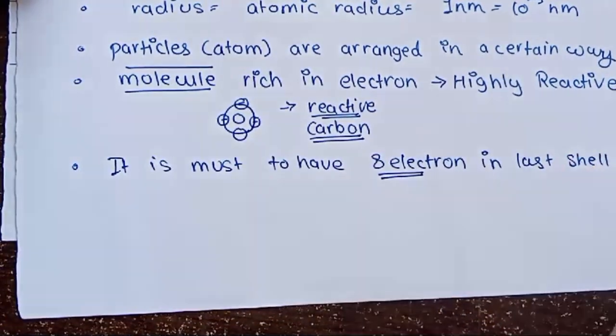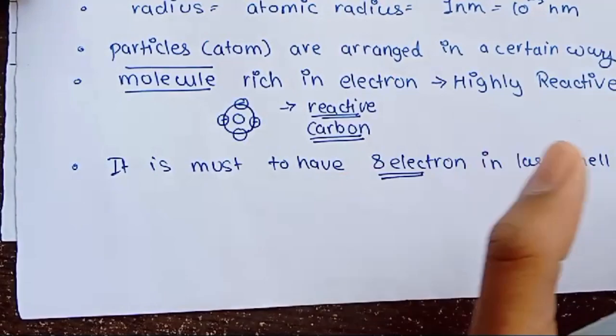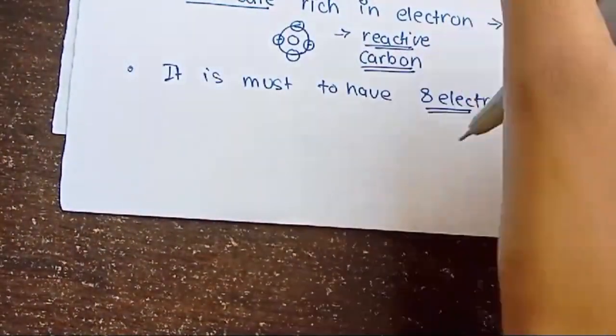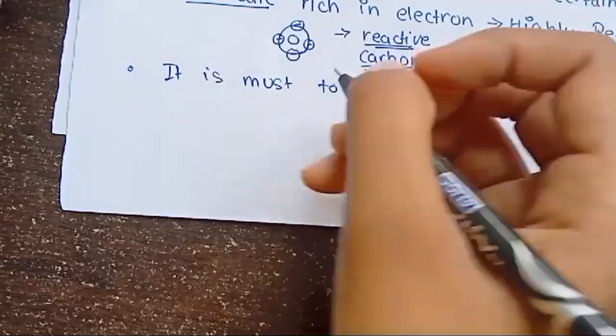Then, this was all about our atom, and here I will show you the atom of carbon.